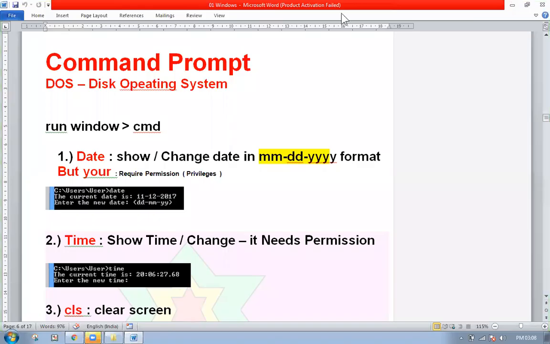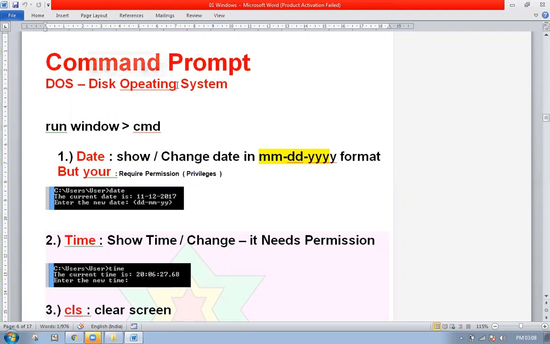Aditya, now this is the new topic we'll be starting with, and that is called what? Command prompt. Fine. So what is command prompt? It comes with all the operating systems. It comes with Windows, with Linux, everything. When this entire thing started, the Windows operating system started first with a basic operating system called DOS, disk operating system.